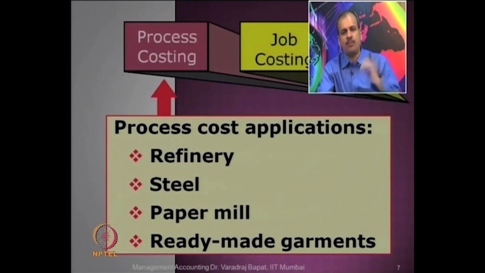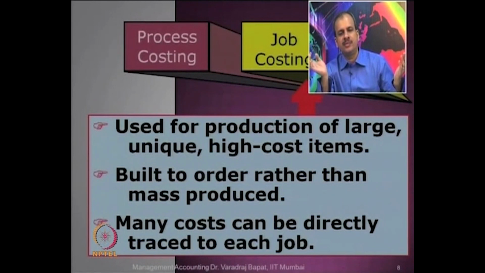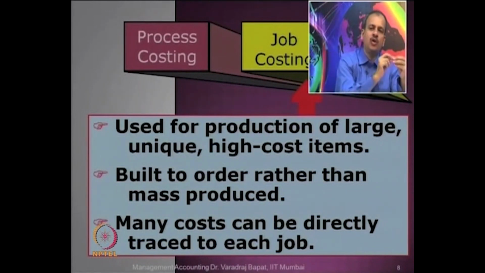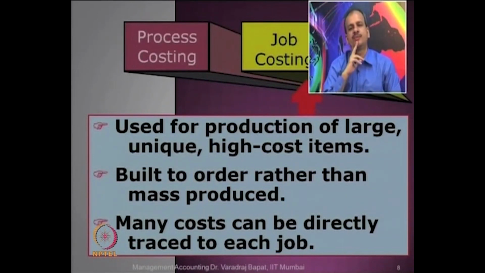Now, let us look at job costing. In job costing, what happens? These are large, unique, high cost items. They are mainly built to order. They are not being mass produced. And here, there is a one-to-one correlation between input and output. So, many of the costs can be directly traced to a particular job. Now, can you give me examples of job costing? Just think of the examples.